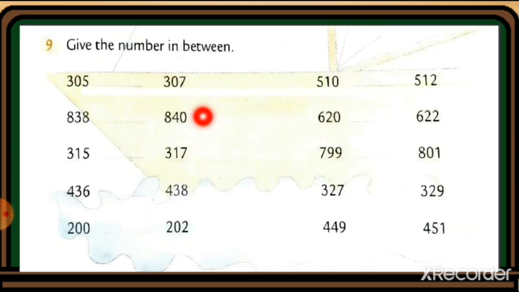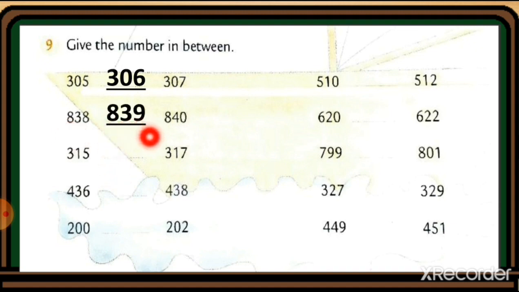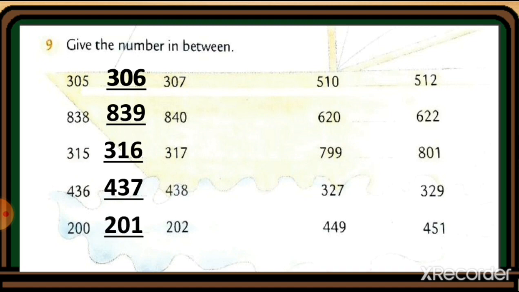Here is the between number exercise. After 305 and before 307 the number 306 will come. 838. So after it 839 will come. 315. So after it 316 will come. 436. So after it 437 will come. 200. So after 200 the number 201 will come. 510.